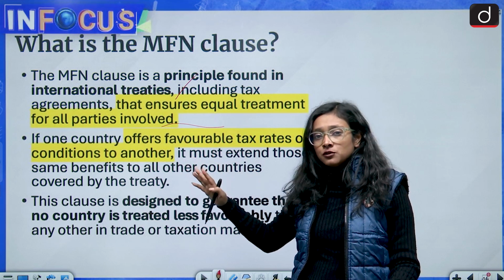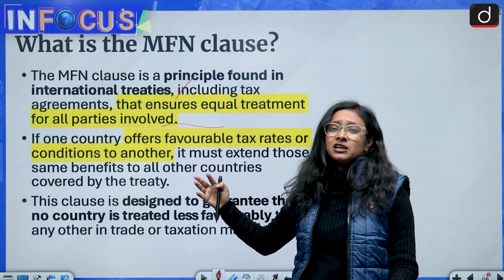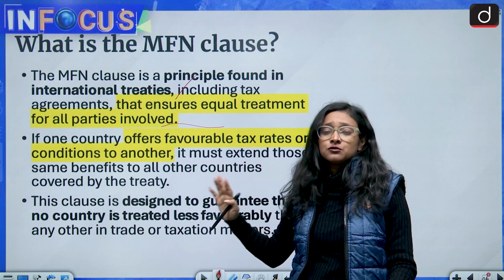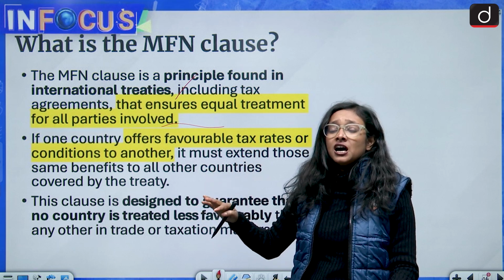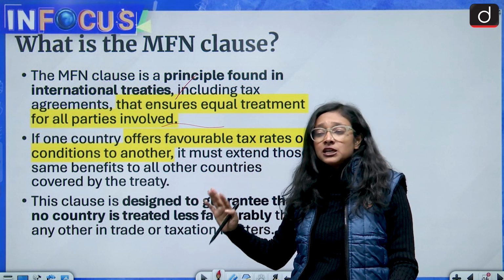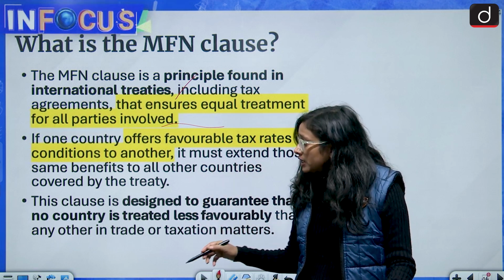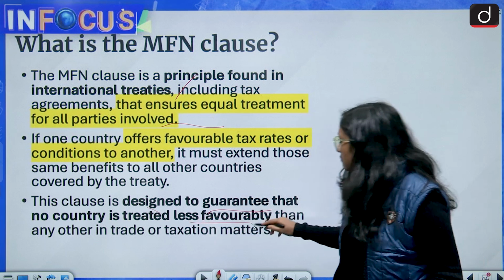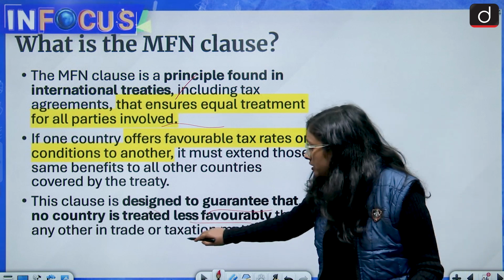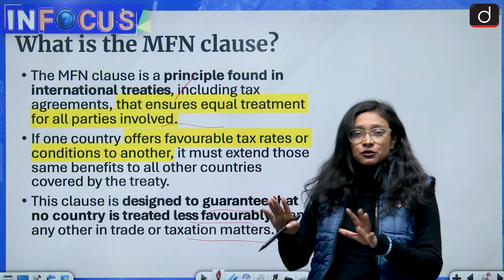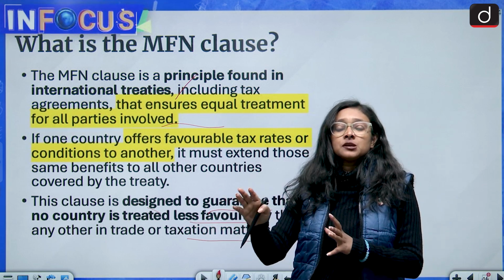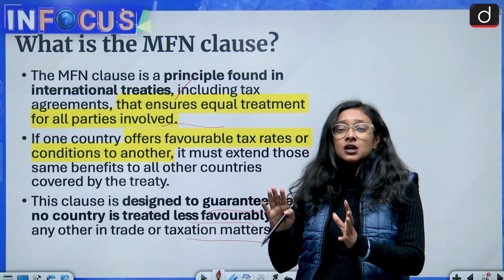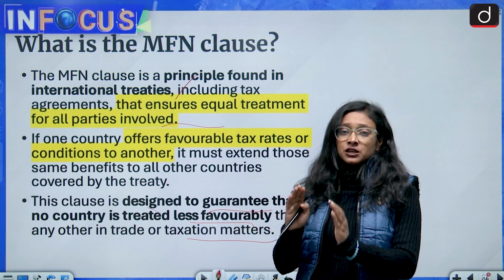So this was the agreement between India and Switzerland, and other stakeholders and other countries were also there, and that has created a different confusion, different interpretation. So this clause is designed to guarantee that no country is treated less favorably than any other in trade or taxation matters. So in order to bring equality in terms of favoring, in terms of providing benefits. So this is the most favored nation clause.